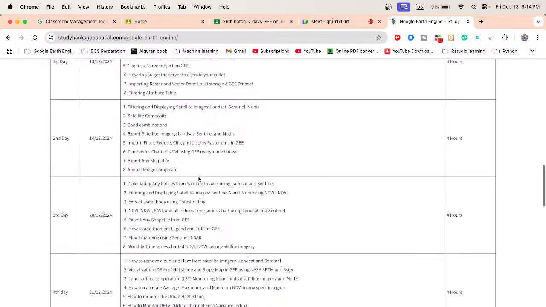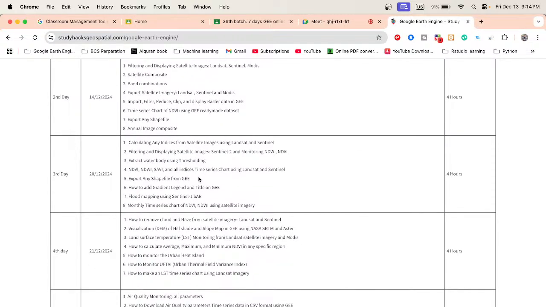On the third day, I mainly talk about how to calculate indices from satellite images. Different types of indices are used in remote sensing for different purposes. After completing this session, you can calculate any kind of index. You just put in your formula or equation and it is calculated automatically, whether NDVI, NDWI, SAVI, EVI, or VSI.